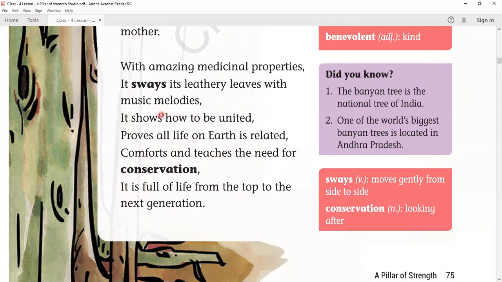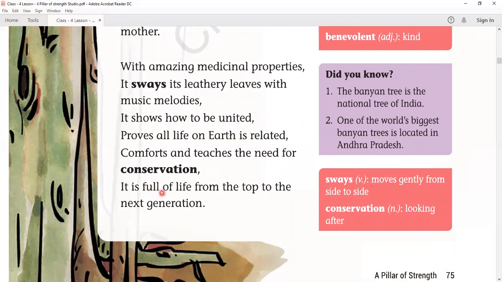So it is moving its leaves with its music melodies. It shows us how we have to be united, and it also proves the life on earth is related to one another. Okay, so it comforts and teaches the need for conservation. So it is teaching us the need for conservation, and it is full of life from the top to the next generation.